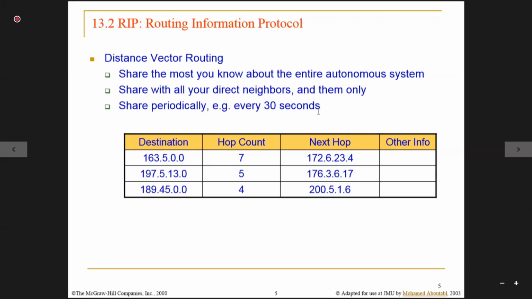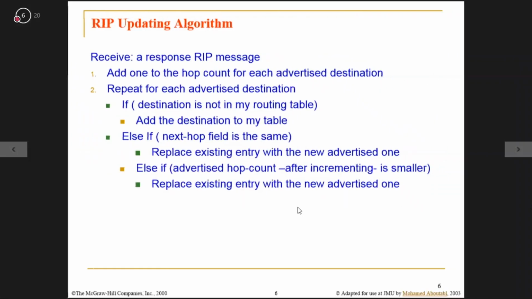Suppose I have this sort of information, I share it with my neighbor. So my neighbor will also be capable of reaching this destination and this destination. With what hop count? He will increase the hop count by 1. If I reach with a count of 7, my neighbor will reach with a count of 8, because I have to go to my neighbor, and then through the neighbor I reach the other host.